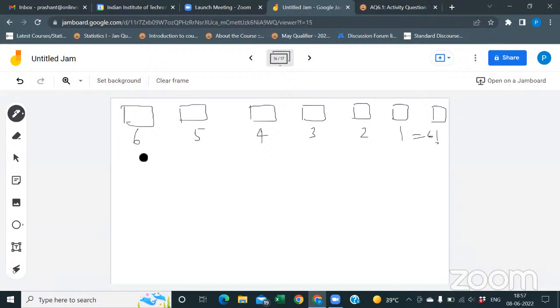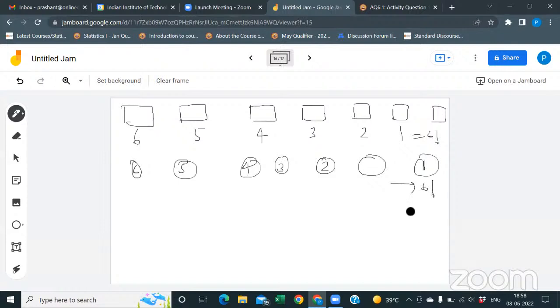Suppose the fifth slot is blank and the last slot is filled, then again you have 6 factorial.